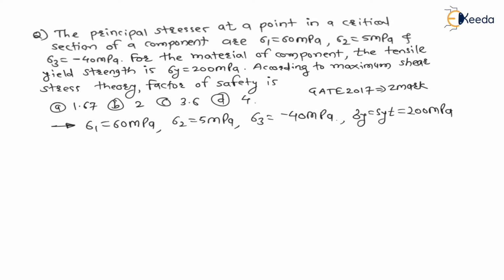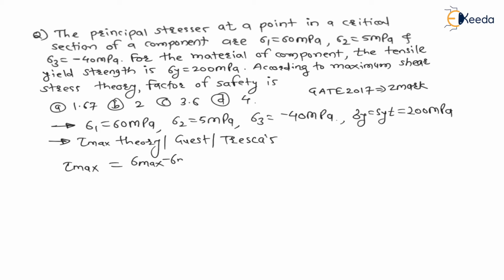They are asking you to use maximum shear stress theory, tau max theory, right? This theory is also called Guest theory or Tresca's theory. As per this theory, our target is to find factor of safety. Now see, as per maximum shear stress theory, tau max is nothing but sigma maximum minus sigma minimum divided by 2. Now look at the principal stresses.